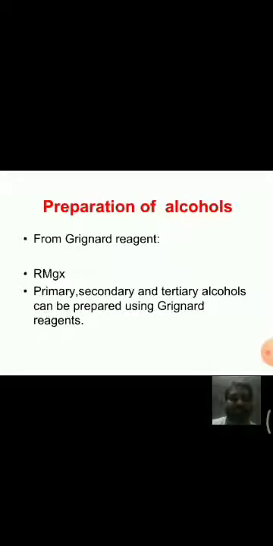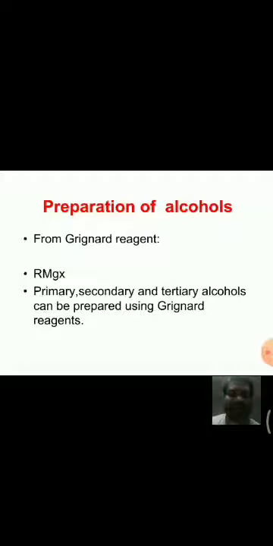And coming to the preparation of alcohols, the main preparation is from Grignard reagents. We know that Grignard reagents have the general formula RMgX. R means alkyl group, Mg magnesium, X means halide. And by using these Grignard reagents, we can prepare primary, secondary as well as tertiary alcohols.